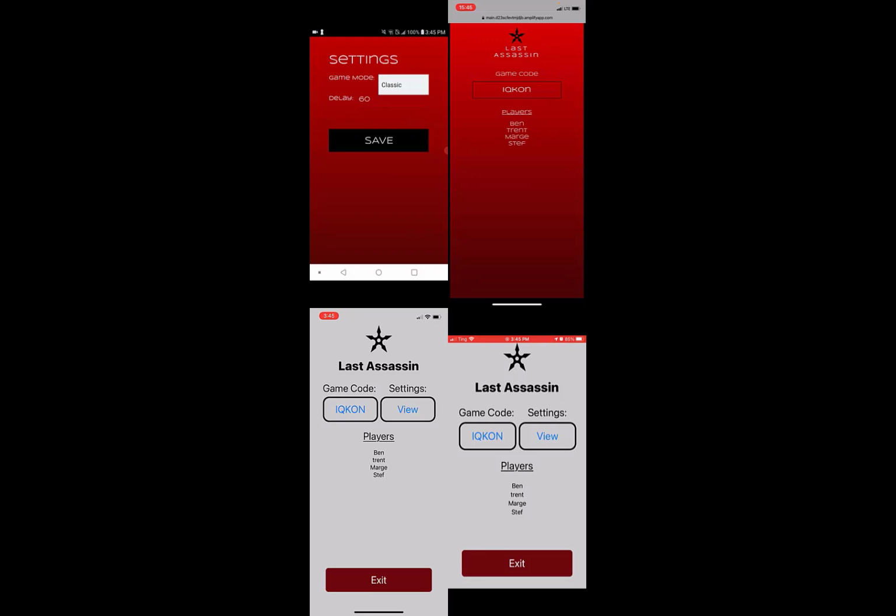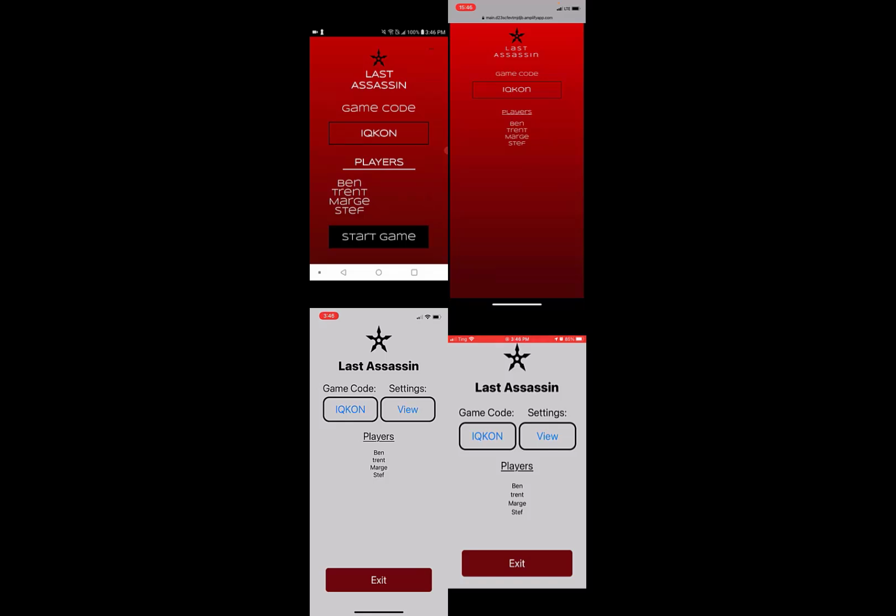From this screen, we can also edit some of the settings. Here we're going to change the delay from 60 seconds to 15 seconds. That means that at the start of the game we'll have 15 seconds to run away and hide before anybody's able to tag each other. Now we can start the game.